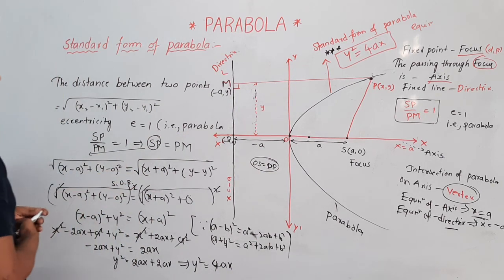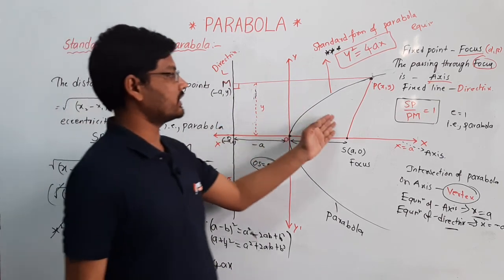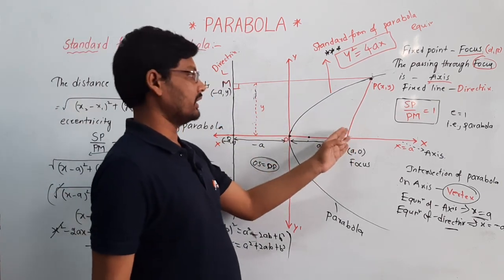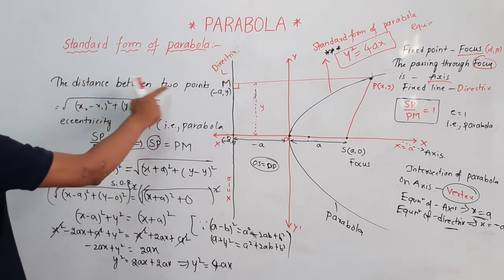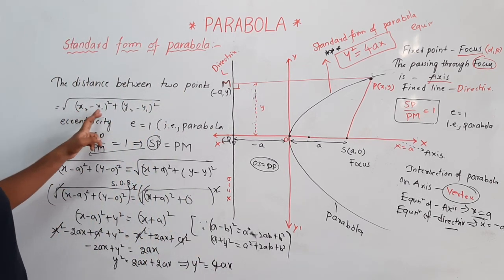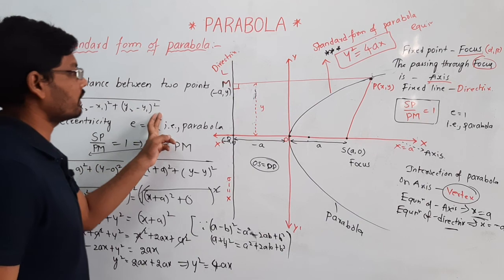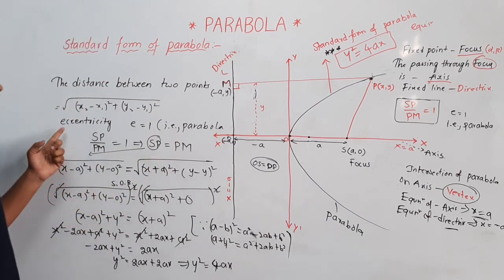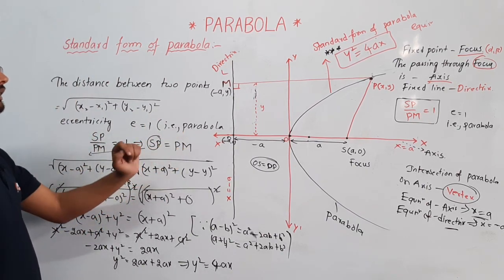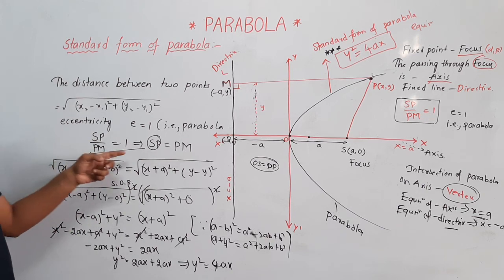So if you want to find the distance, I am equating these two distances. The distance between 2 points is the square root of (x2 minus x1) whole square plus (y2 minus y1) whole square. This is the formula, and the eccentricity e is equal to 1, that is a parabola, and SP by PM is equal to 1.